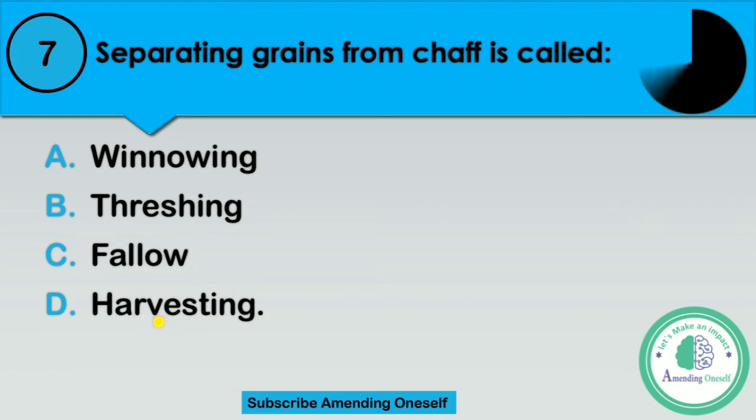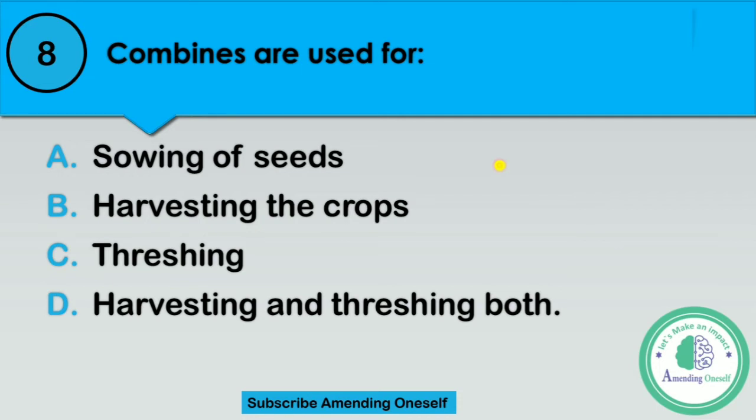I repeat the options. Option A, winnowing, option B, threshing, option C, fallow, or option D, harvesting. Time's up.